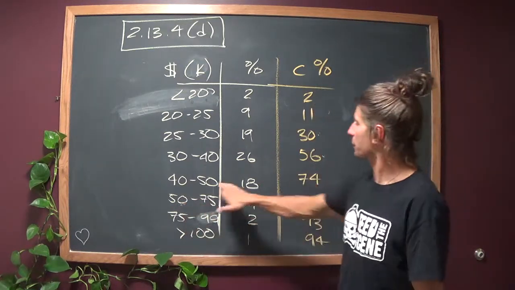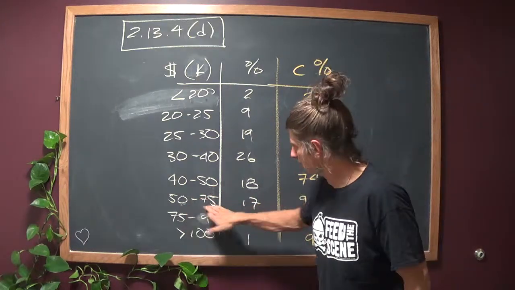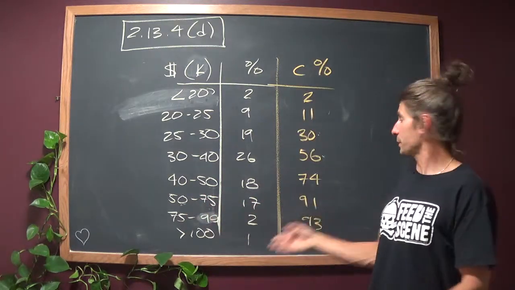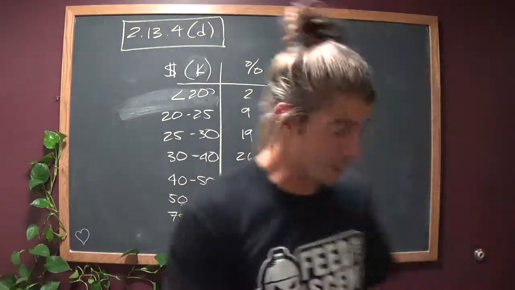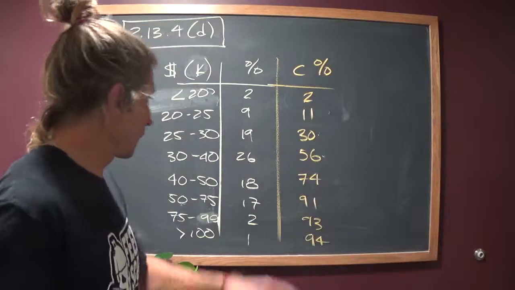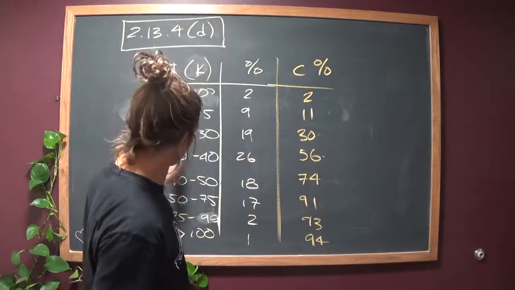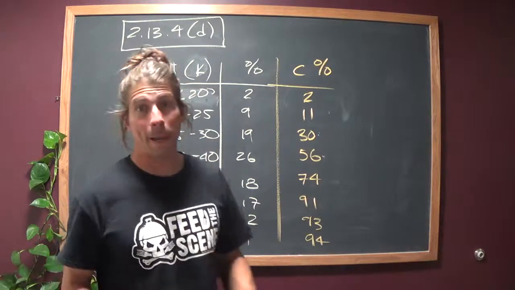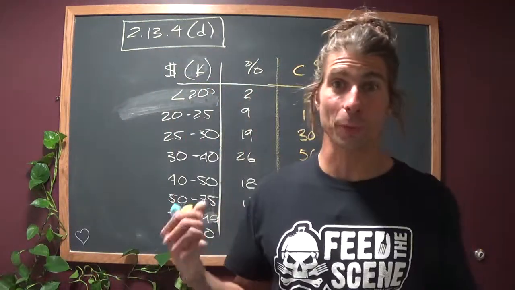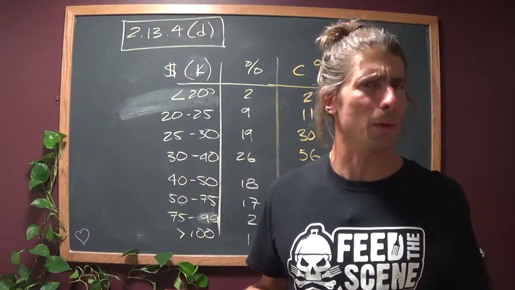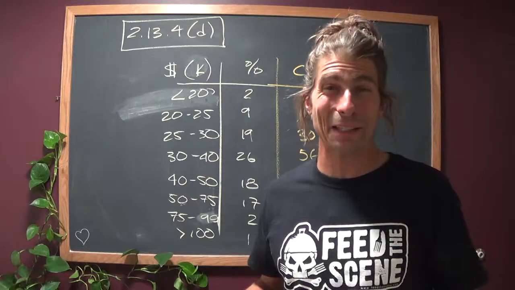Clearly, the 74th percentile is at 50,000. The 91st percentile is at 75,000. So the 80th percentile is going to be roughly at $58,000. Now, the assumption this makes is that the data points are uniformly distributed through these intervals. That's always an assumption you have to make when your data is given to you in grouped form like this. I mean, how else can you process it? If it's given to you in grouped form, it has to be given in exactly that form.